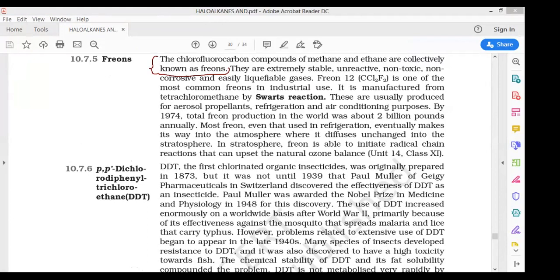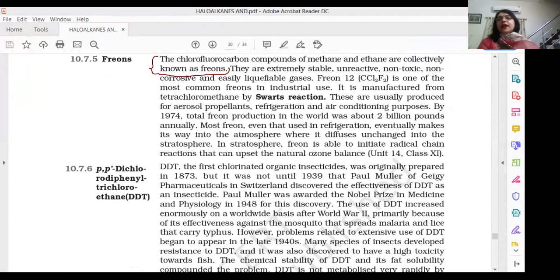And then the most important point there, that they are extremely stable, unreactive, non-toxic, and non-corrosive as well, and easily liquefiable gases. This was there in the video also, but because now we are marking and remembering the important points, this is important.